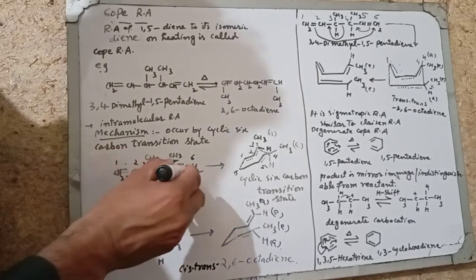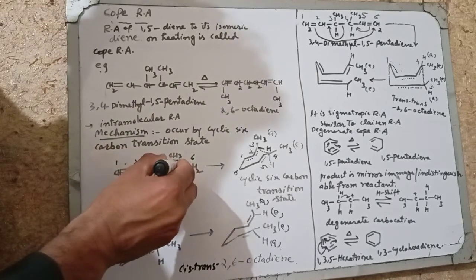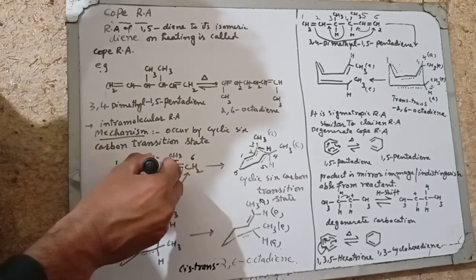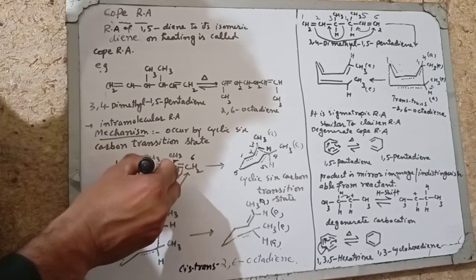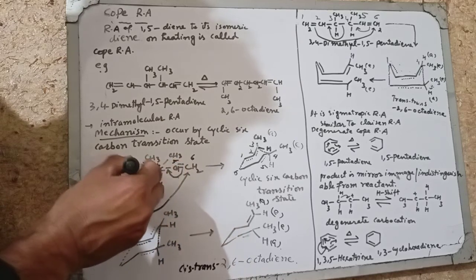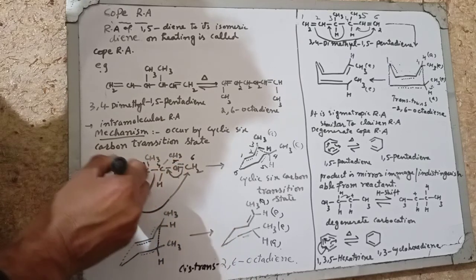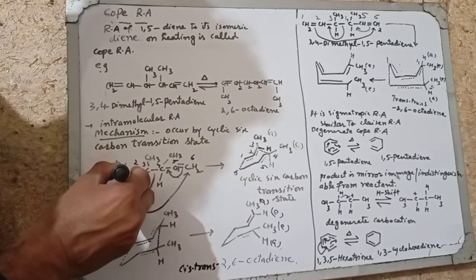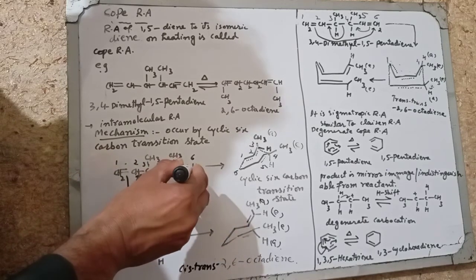The mechanism is that the double bond between carbons 5 and 6 shifts between carbons 4 and 5, and the bond between carbons 3 and 4 breaks and shifts between carbons 2 and 3. The bond between carbons 1 and 2 breaks and shifts between carbons 1 and 6.